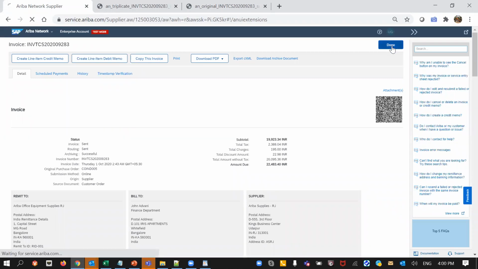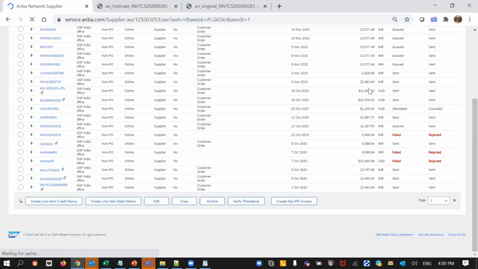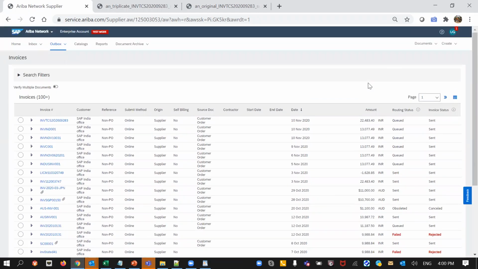And at the time of flip, if the supplier attaches one more attachment, like when you have submitted the invoice as the digitally signed invoice copy, then it will have 6 attachments. Correct, yes.